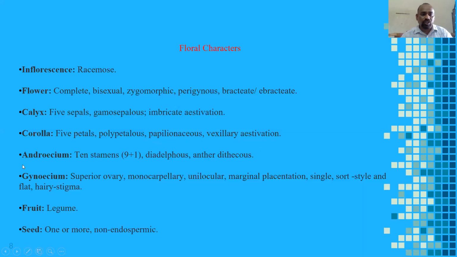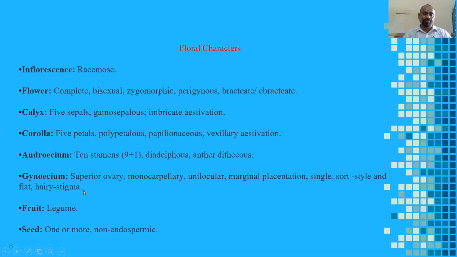Next, students, androecium. Androecium is also very important. A total of 10 stamens are present. Sometimes they are 9 plus 1, and sometimes 10. If all 10 are united in a single bunch, it is called monadelphous, and for example, if the stamens are arranged in 9 plus 1, that is called diadelphous.